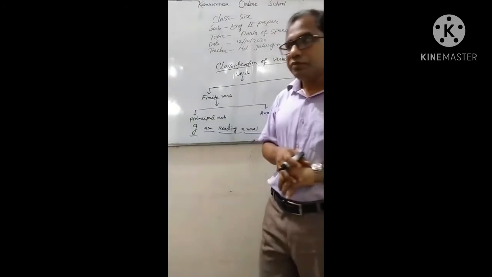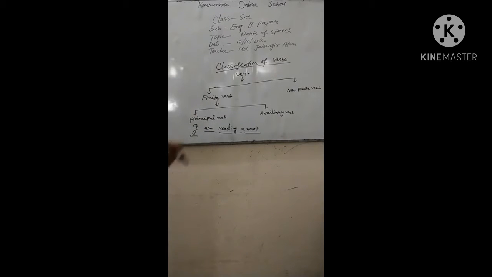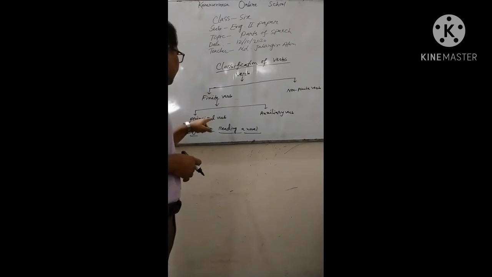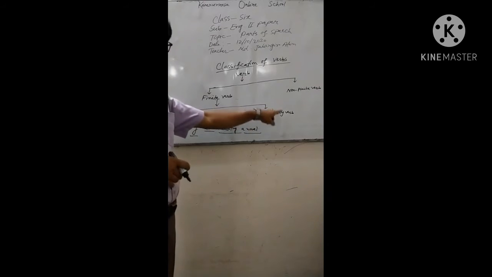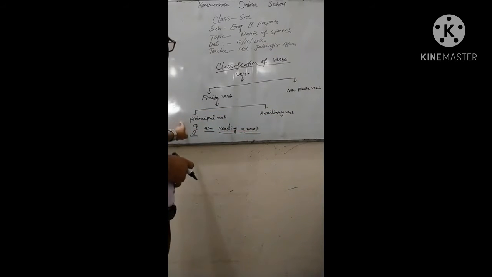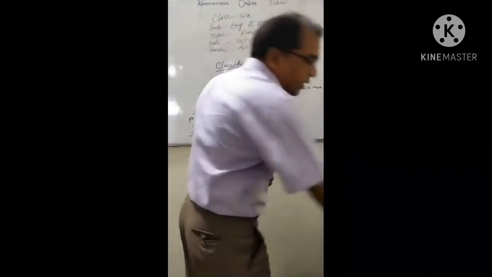So both are important in forming a sentence. So auxiliary verb is also a part of finite verb. Finite verb can be classified into two forms. They are principal verb and another one auxiliary verb. Auxiliary verb is that kind of verb that assists the principal verb, and principal is the root verb, main verb. Okay, next, if you classify the principal verb, you will get another two forms.